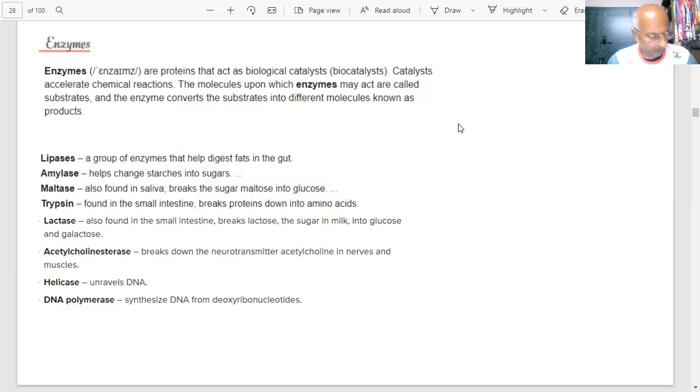During the denaturation, students, which structures of the proteins are destroyed? The secondary and the tertiary structures are destroyed. What happens to the primary structure of the proteins? It remains intact. That is the correct answer. That question was given in the papers long back. So, students, by changing the pH or by heating, what will happen? There could be uncoiling of the structures of the proteins.